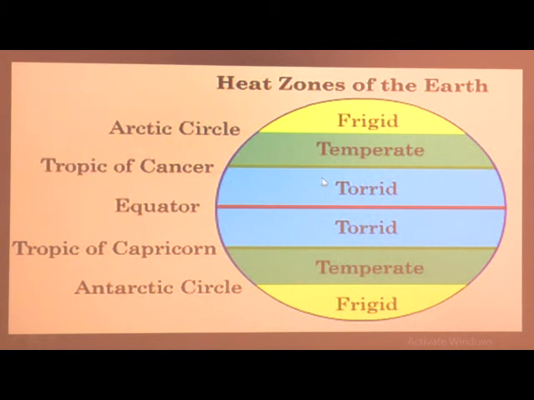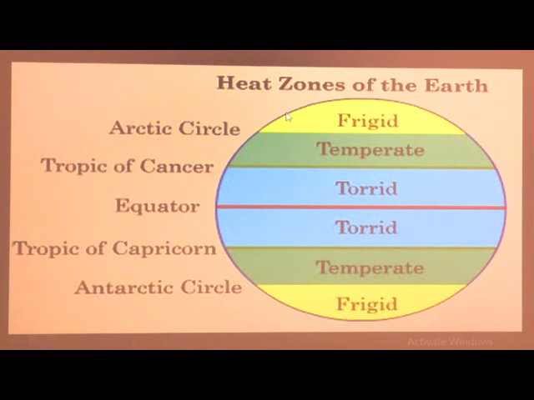Then from torrid zone to Arctic Circle, from Tropic of Cancer, this part from Tropic of Cancer to Arctic Circle is the temperate zone. The same way towards south in southern hemisphere, from Tropic of Capricorn to Antarctic Circle is the temperate zone.